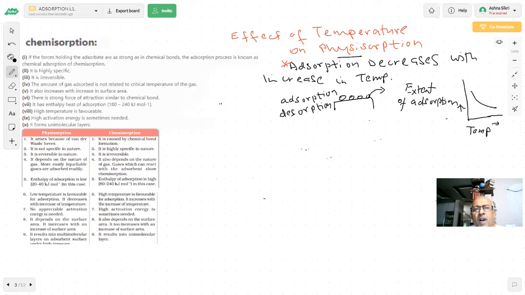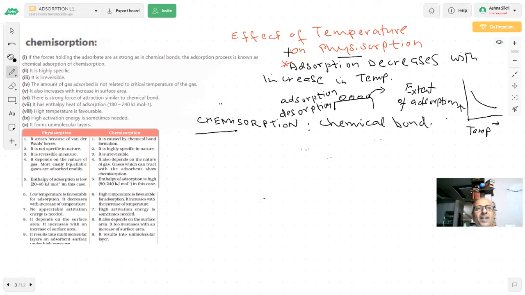Now we're coming to the second part of it, chemisorption, students. And the word itself is clear. What is the meaning of chemisorption, students? It means a chemical bond is going to be formed. So between the adsorbent and adsorbate, there is a formation of a chemical bond. These bonds could be covalent, ionic, depending on what type of bonds are there. But there is a bond formation between the adsorbent and adsorbate, students.